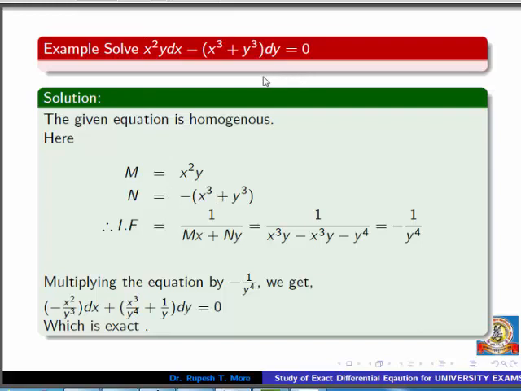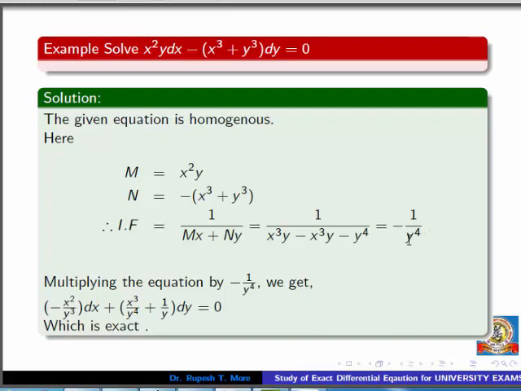which means we can apply rule 1. According to rule 1, the integrating factor is given by 1 upon Mx plus Ny. Just plugging in the values of M and N, and doing the simple calculation, we get the integrating factor as 1 upon y raised to 4, because here x cube y and x cube y will be cancelled, and only minus y cube y, that is y raised to 4, remains in the denominator. So we get the integrating factor.